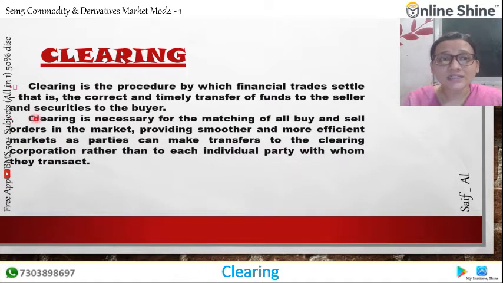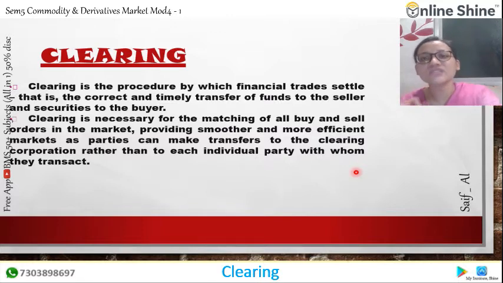Now clearing is necessary for matching all the buy and sell orders in the market, providing a smoother and more efficient market, as the parties can transfer to the clearing corporation rather than to each individual party with whom they transact. It means that clearing plays the middleman or intermediary role, which can be a settlement of both the parties, buying and selling.